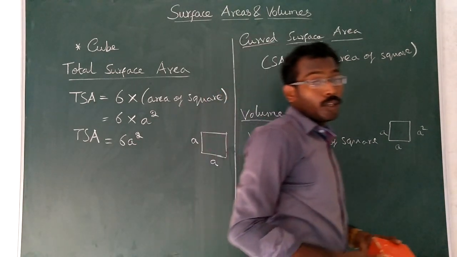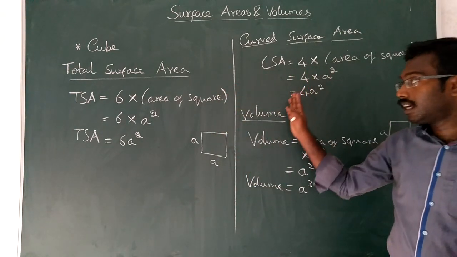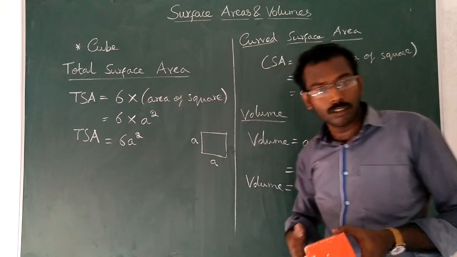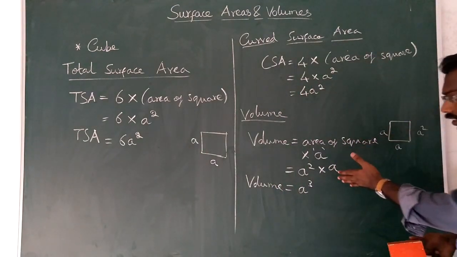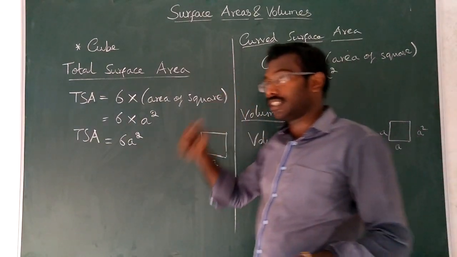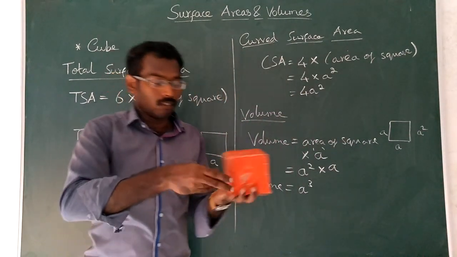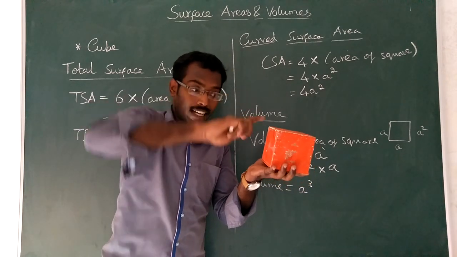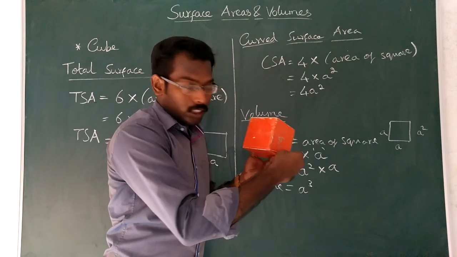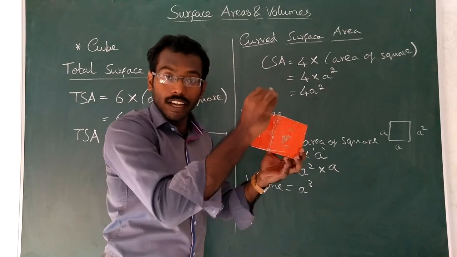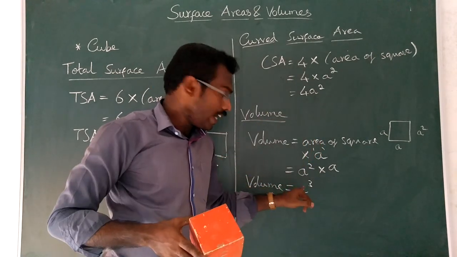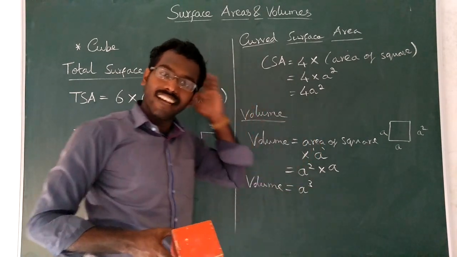That's all. So you don't need to memorize this formula. Rather, you can easily derive this. Understood or not? See, even if you forget this formula, you can derive it. You should know this concept. So first we are placing one square, then we are placing one square above the other up to a height a. So this is a, this is also a. Now the height is also a. So a into a, that is a cube. Understood or not? Very easy, isn't it?